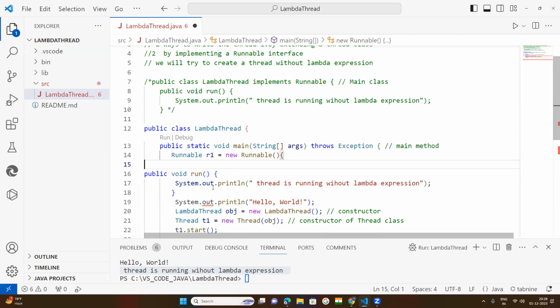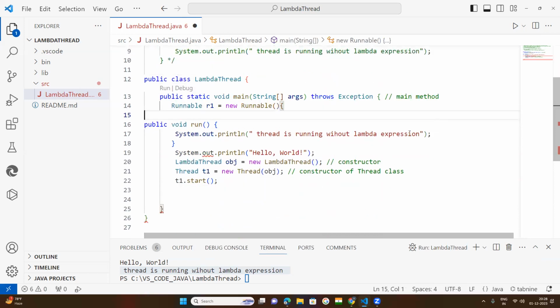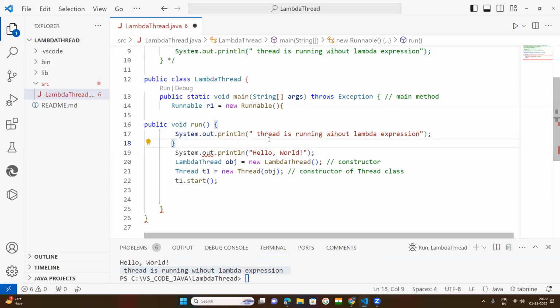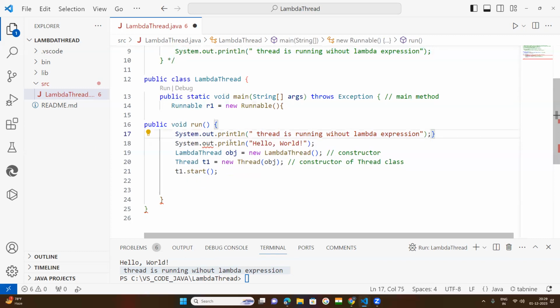Under this main method, the object is created for the Runnable interface, so one method, the run method, is kept with this statement. Now try to understand what happened. After this, it is to be terminated. This method is now terminated.